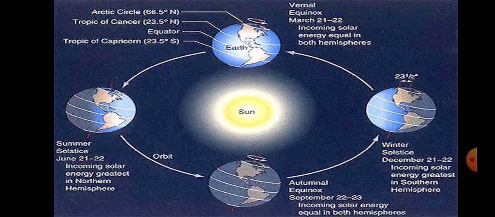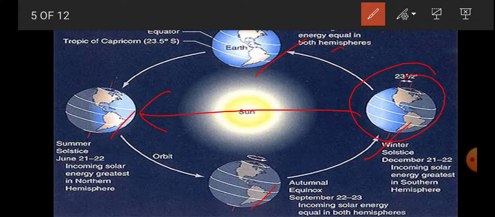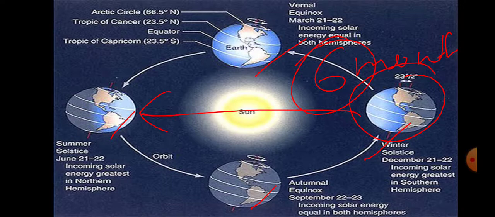Let us try to understand it with the help of a diagram. As you can see in this diagram, 4 positions of the Earth are shown. So when Earth moves from this position to this position, it covers around 6 months time. And what happens if we compare the position of Earth